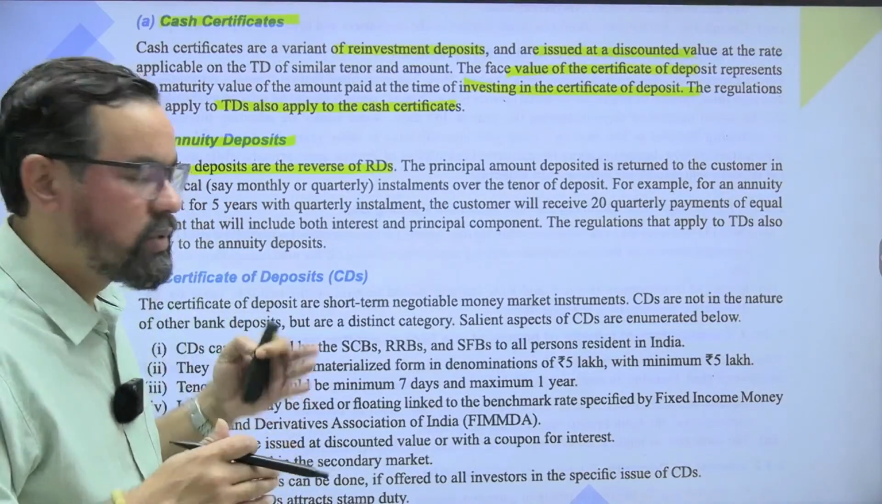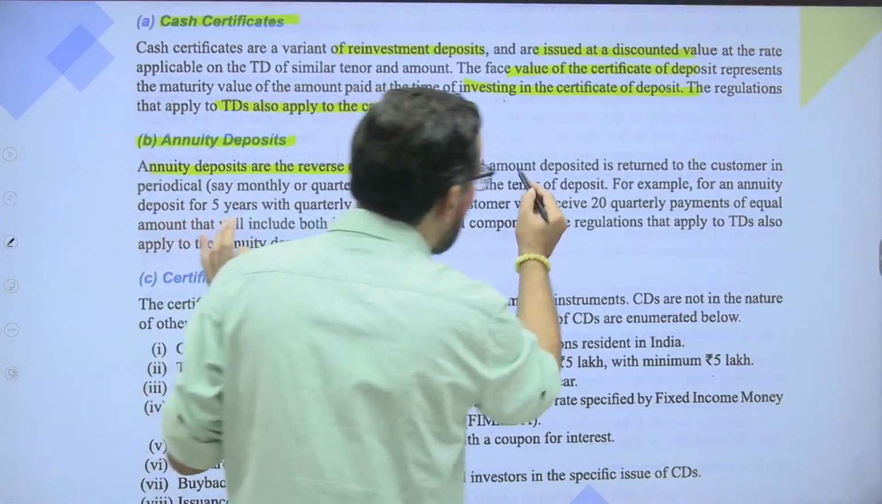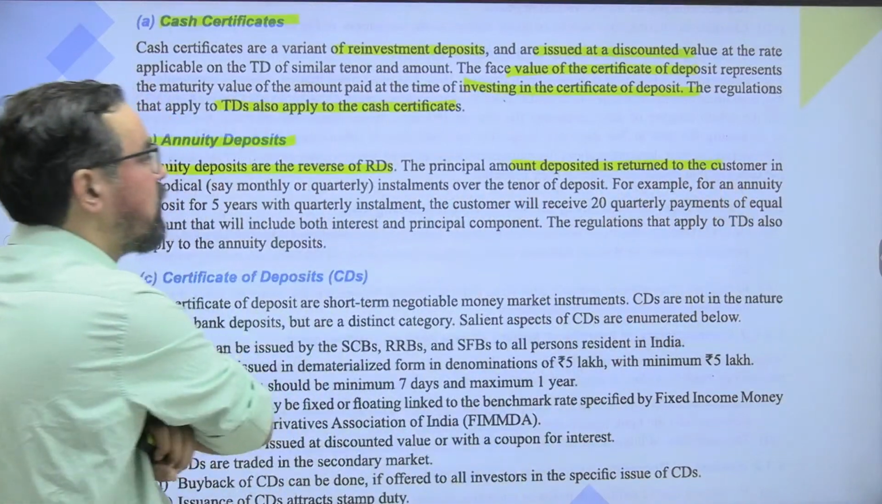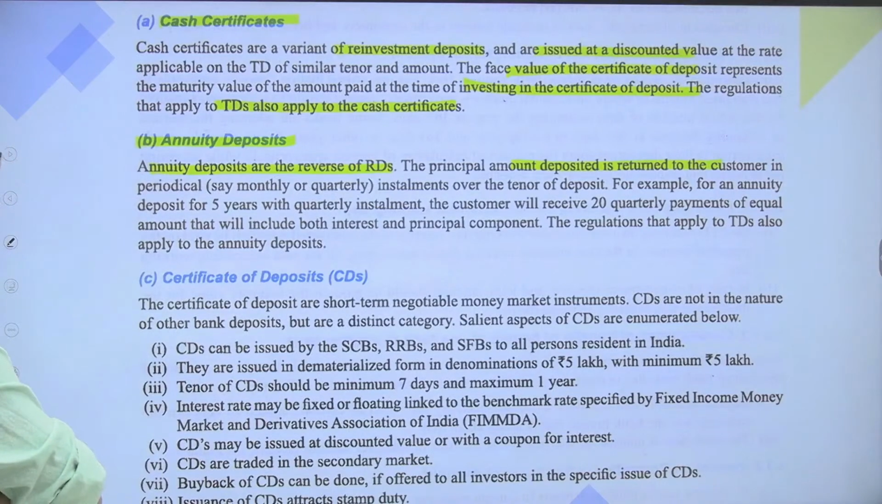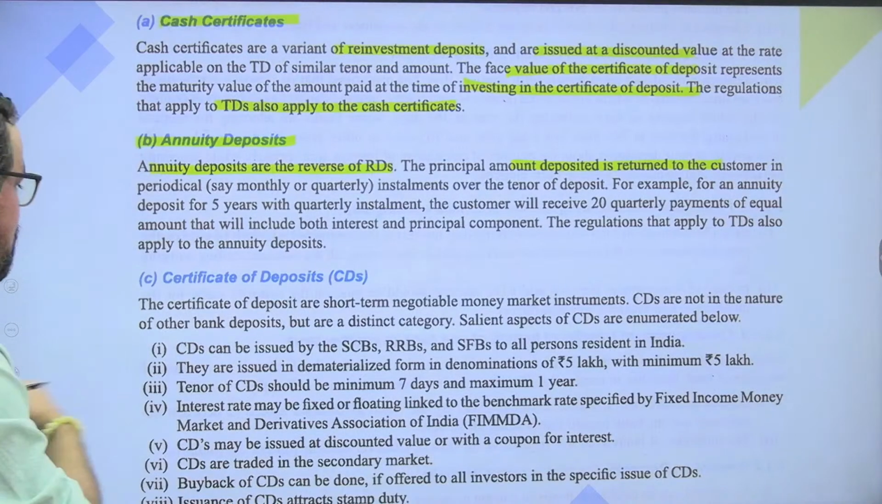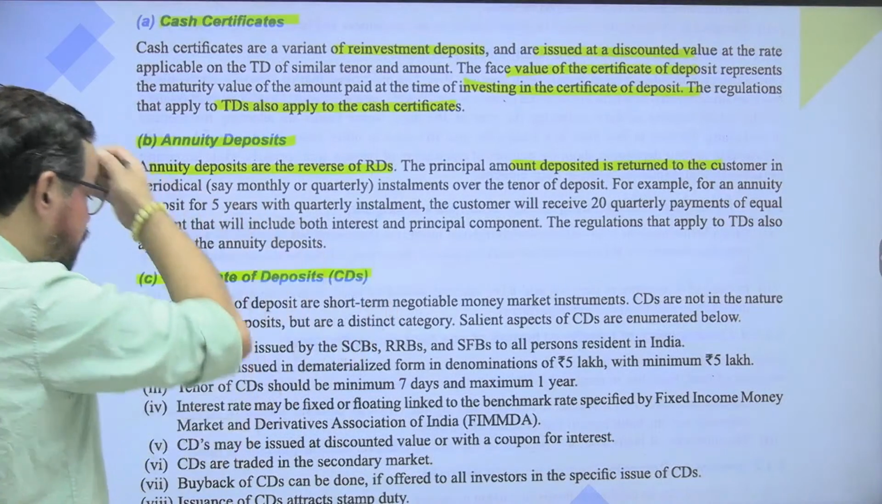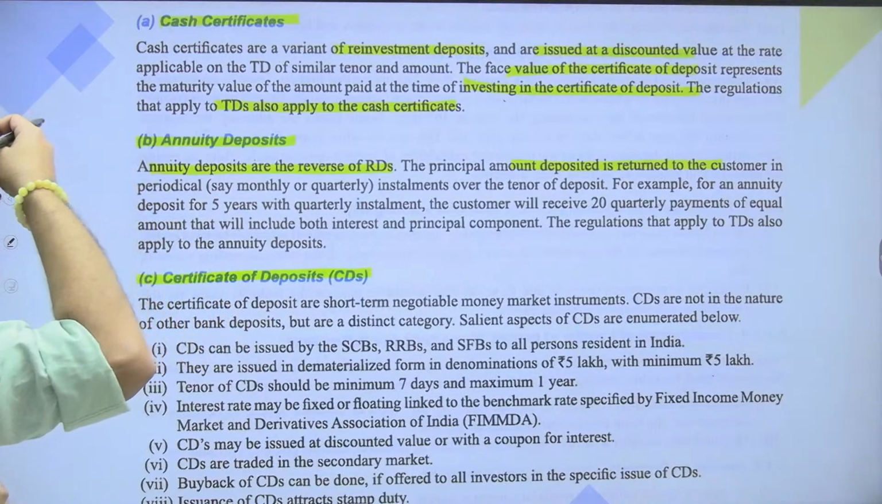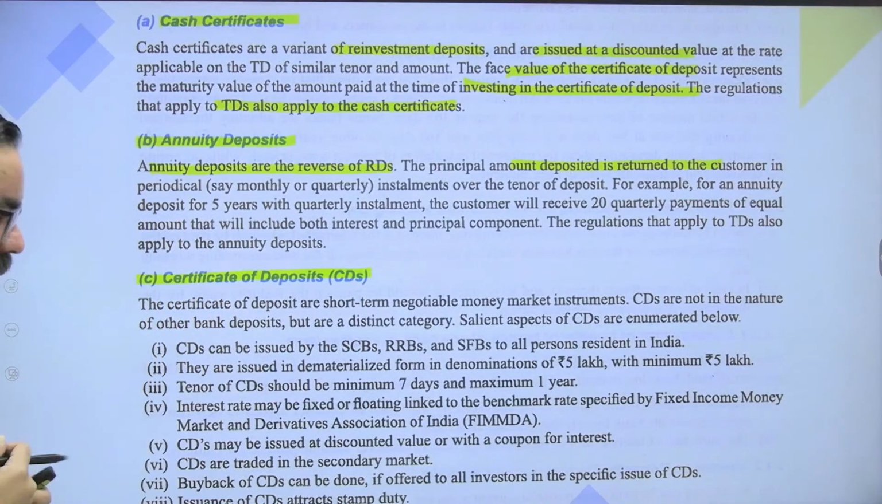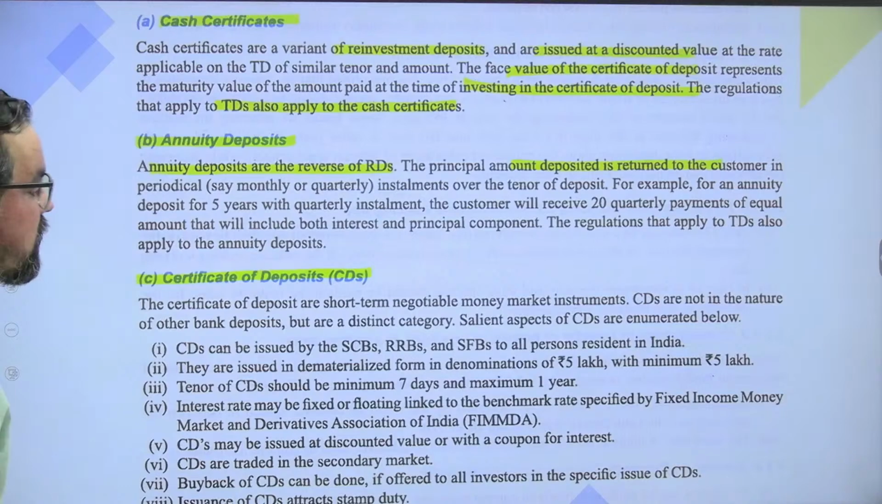So that is kind of just the opposite of RD. The principal amount deposited is returned to the customers in periodical, say monthly or quarterly, installments over a 10-year deposit. Then the certificate of deposit series. Certificates of deposit are short-term negotiable money market instruments. CDs are not in the nature of other bank deposits, but are a distinct category.